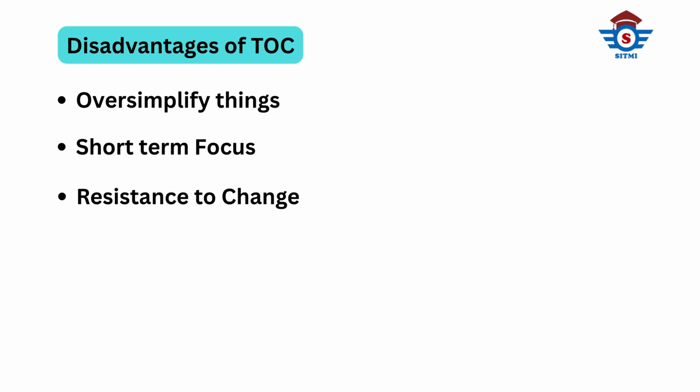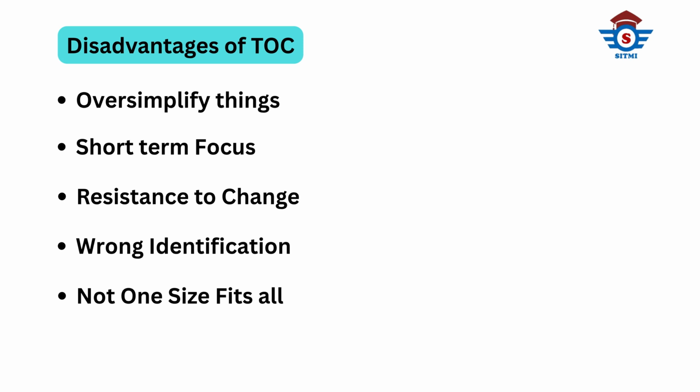The third problem is resistance to change. People may not like new ways of working. The fourth risk is wrong identification. Fixing the wrong constraint won't help. And the fifth challenge is that TOC is not one size fits all. It must be adapted to each business.